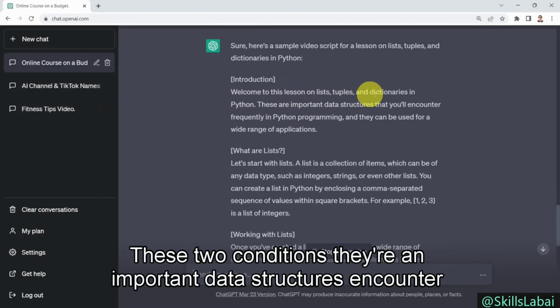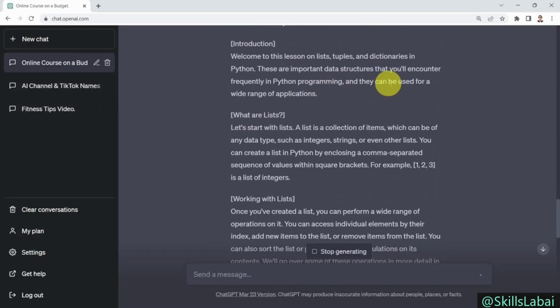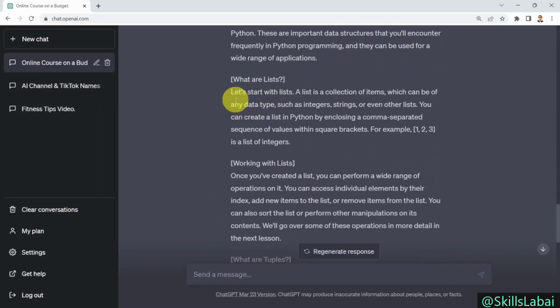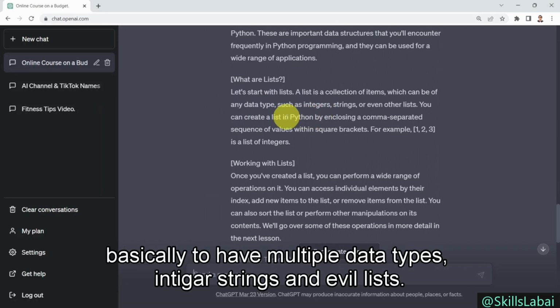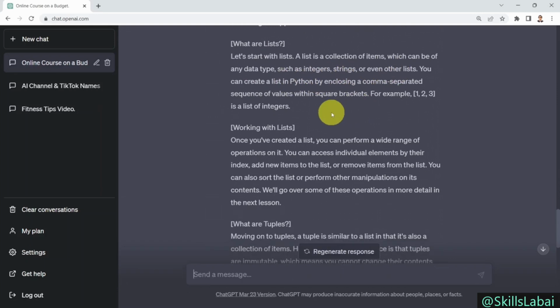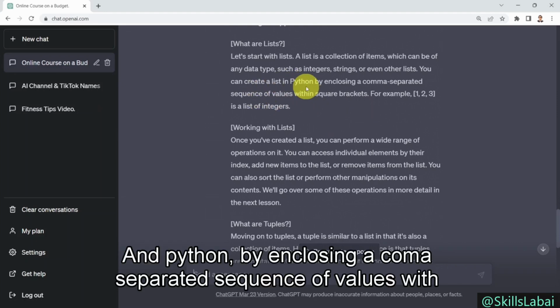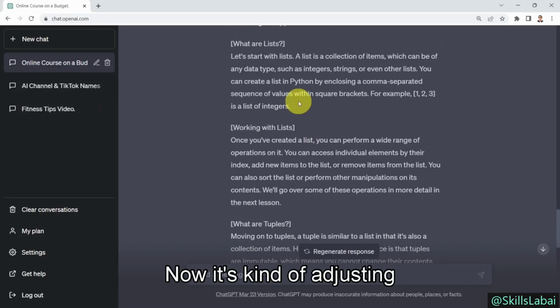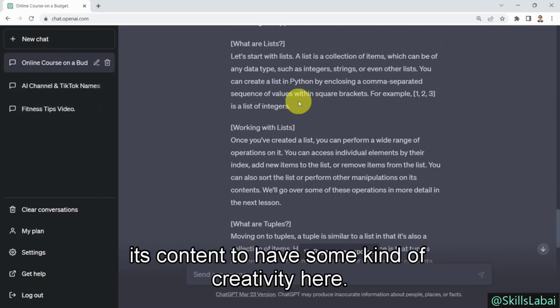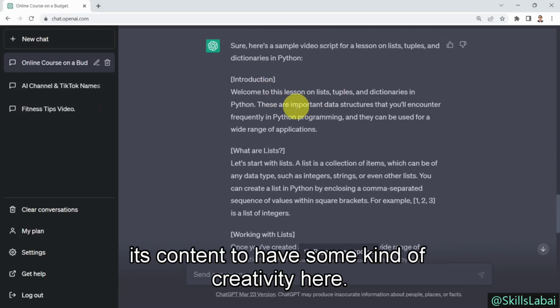Welcome to this lesson on lists, tuples, and dictionaries. These are important data structures that you encounter frequently in Python programming. They can be used for a wide range of applications. Let's start with lists. A list is a collection of items which can be used to hold multiple data types such as integers, strings, and even lists. You can create a list in Python by enclosing a comma-separated sequence of values within square brackets. It's pretty incredible because this is actually right. It's not making stuff up. Now it's kind of adjusting its content to have some kind of creativity here.